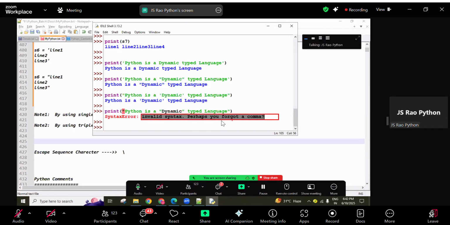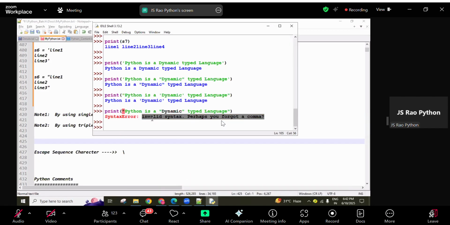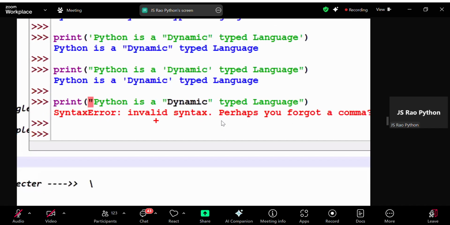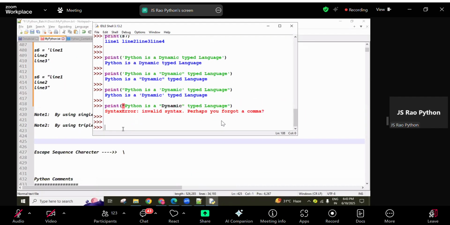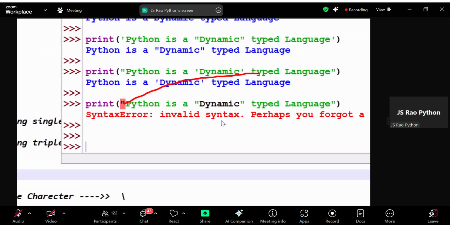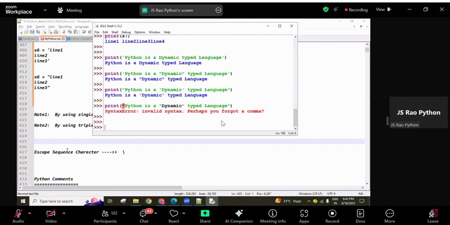So this error message, if you are not remembering it also, no problem. What kind of exception is coming, slowly try to get used to it, try to remember it. Okay then, remember, guys, this is the problem. Inside the double quotation if you use double quotation again, or inside the single quotation if we use single quotation, it throws a syntax error. Between the single quotation we can use a double quotation, between the double quotation we can use a single quotation. Okay, next my requirement is, inside the double quotation I want to use double quotation only, like this I want to display.